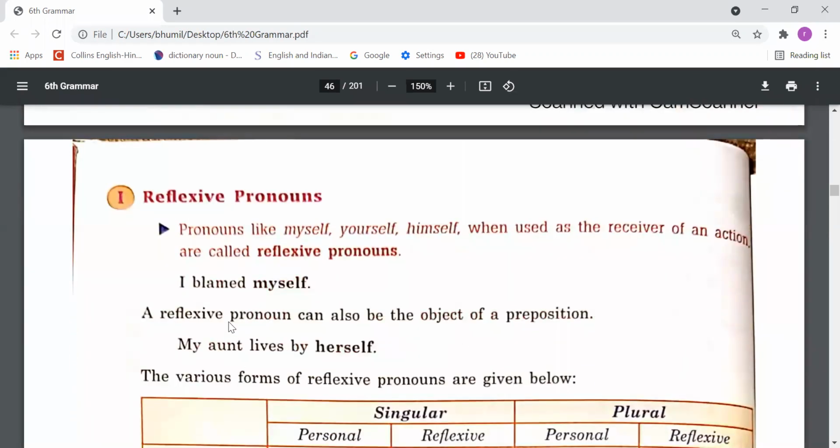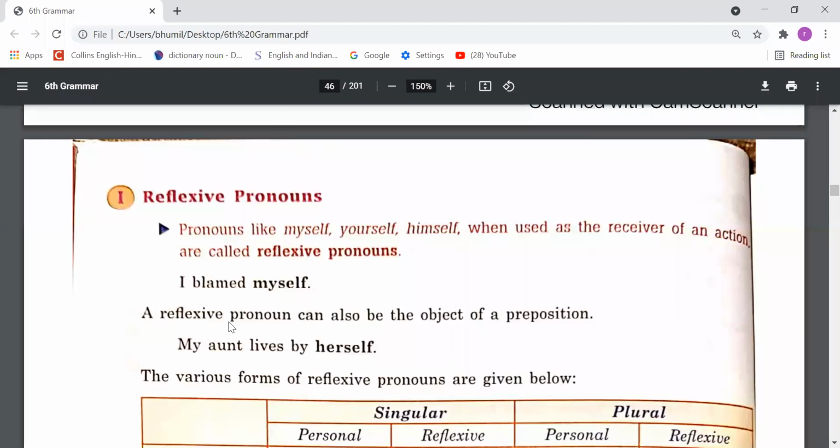Now let's come to the next part, next page. Reflexive pronouns. Pronouns like myself, yourself, himself, when used as the receiver of an action, are called reflexive pronouns. So dear students, we need to understand this point here.